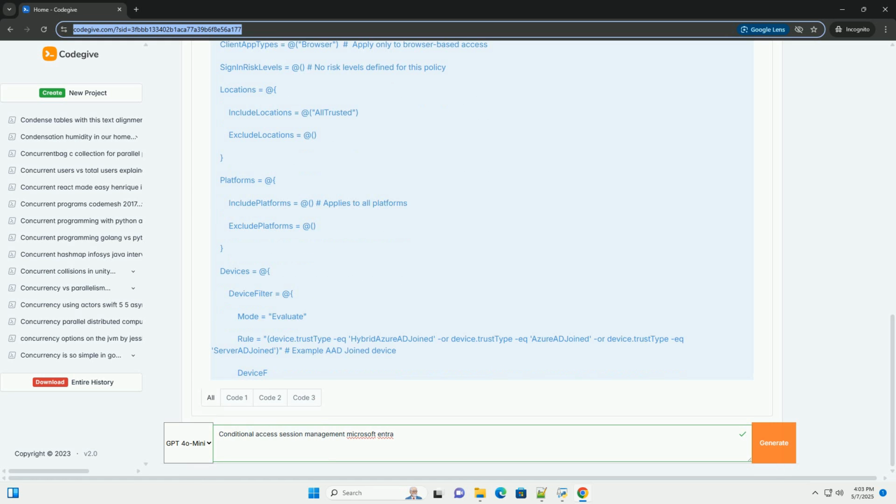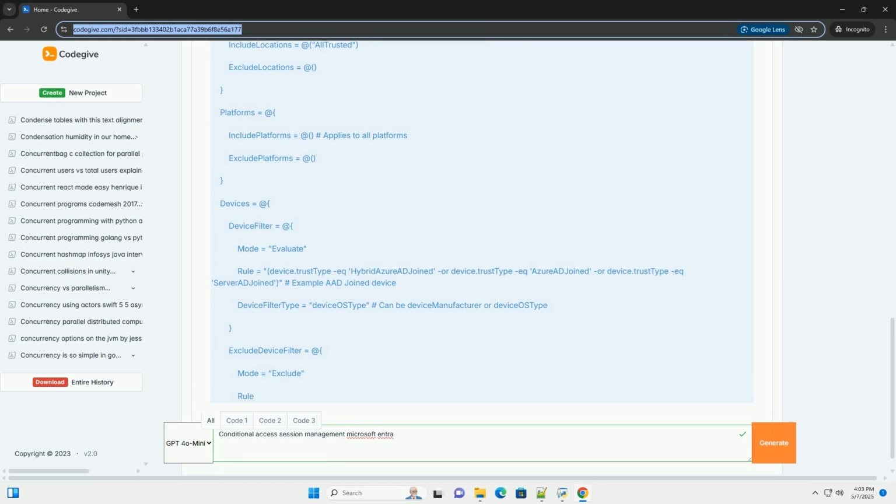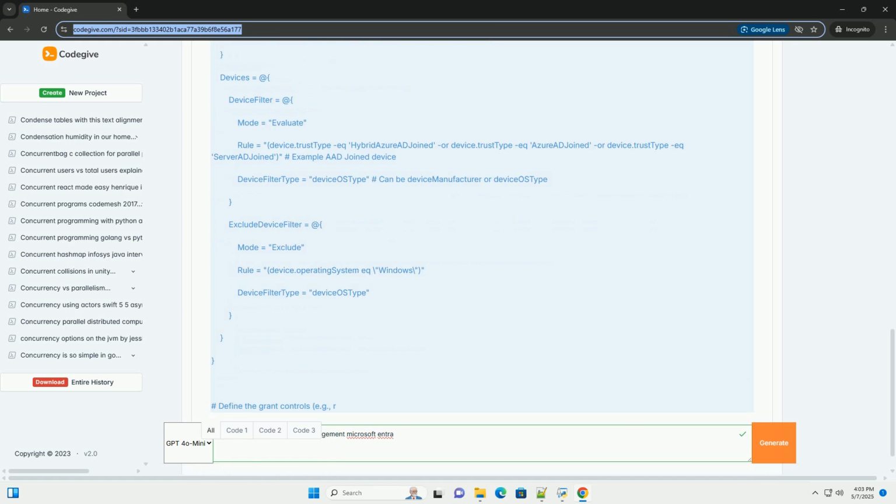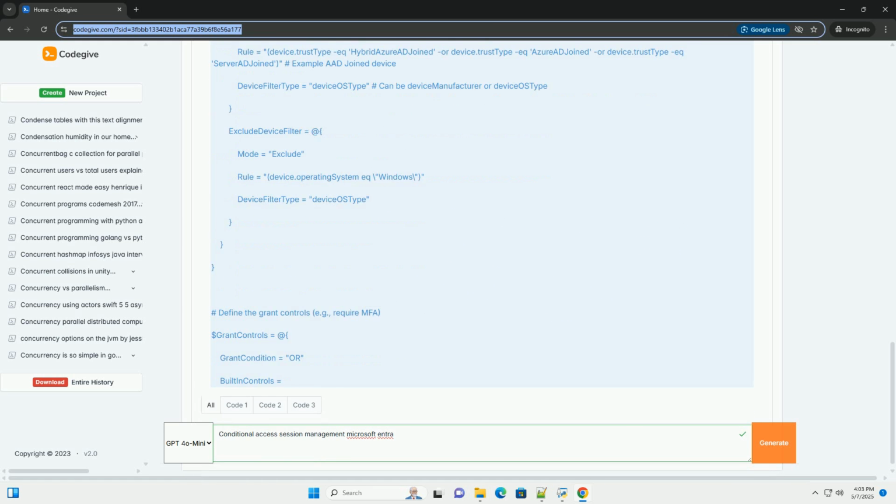What is Conditional Access Session Management? Conditional Access Session Management allows you to apply granular controls to user sessions after authentication has been successful.